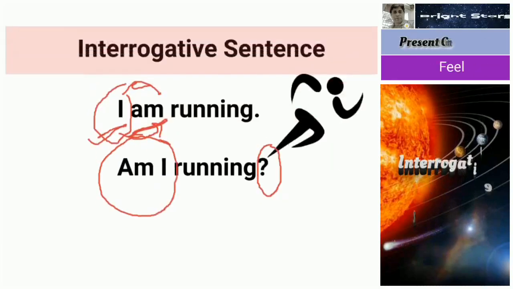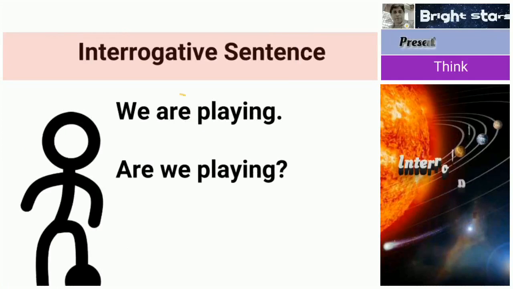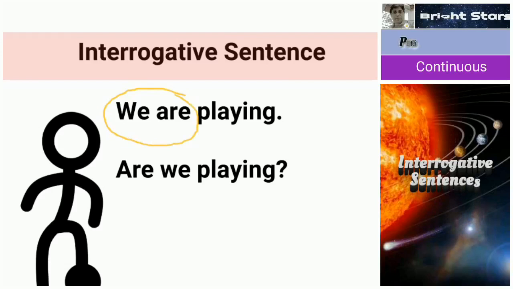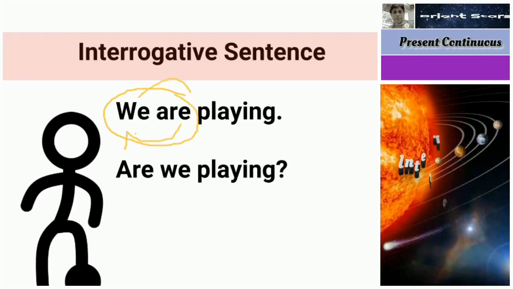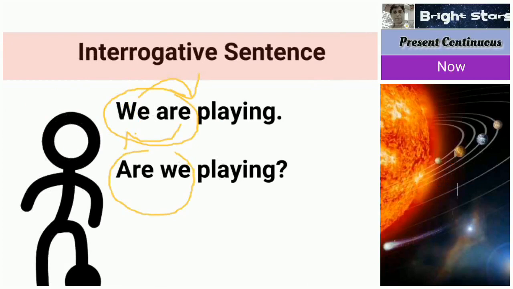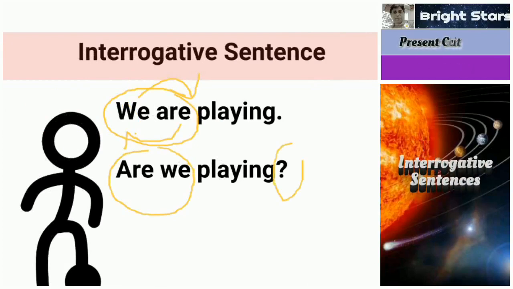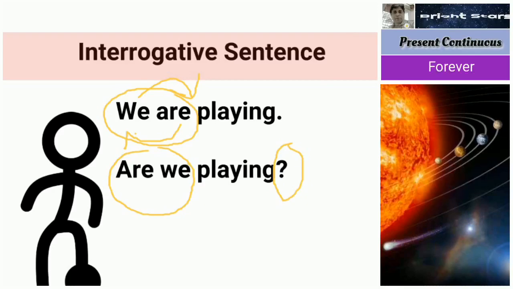So in the next example we see again. Here we are playing. Are we playing? We are playing. Are goes to the place of we. We goes to the place of are. So we are becomes are we, and at the end we add this interrogative mark or question mark.